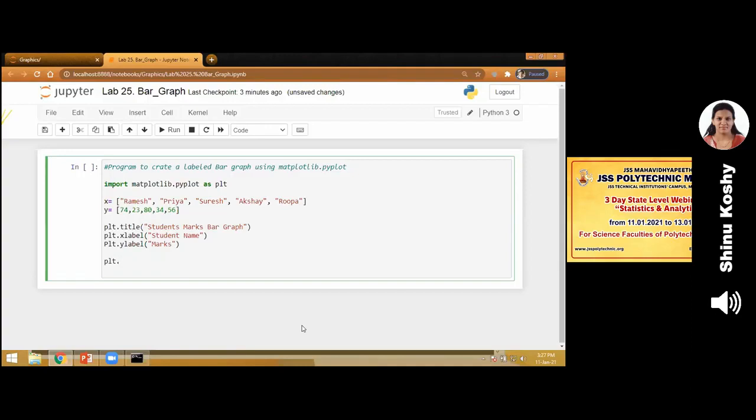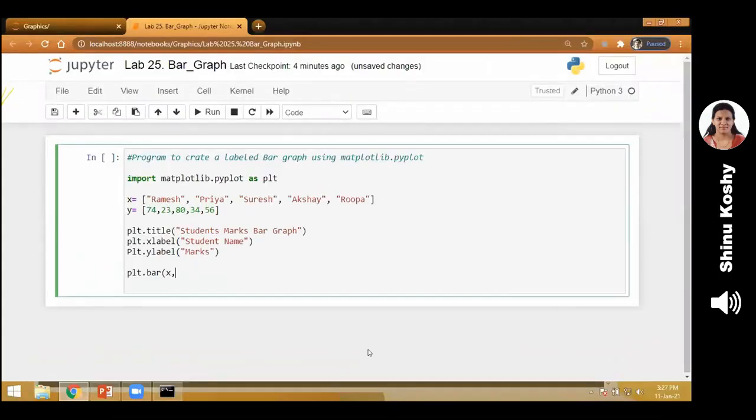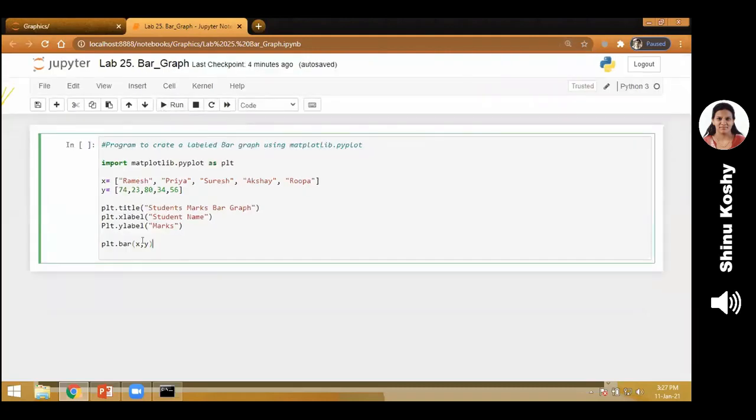Now, the most important sentence. See, all these things are secondary. Even if you don't write them, you will get the output. My main thing is two sentences. plt.bar, x-axis comma y-axis has to be given now. So can you see two parameters? The main points are plt.bar and plt.show. So we have to next write plt.show.